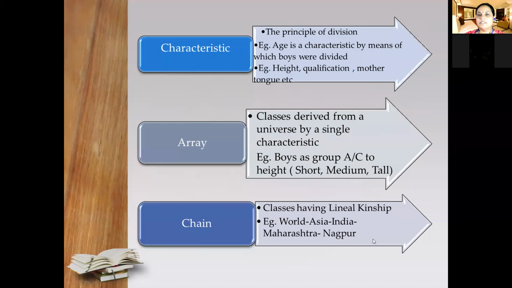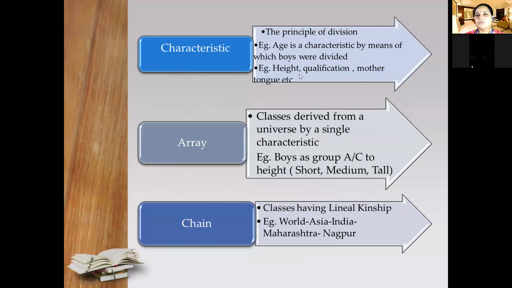Then we have seen the characteristics. Characteristics are the means from which we can divide the different classes. We have seen that age is a characteristic by means of which we divide different classes. It depends on the purpose of the classification. Suppose you want to choose students for sports, then you can take the height of the student as the characteristic.